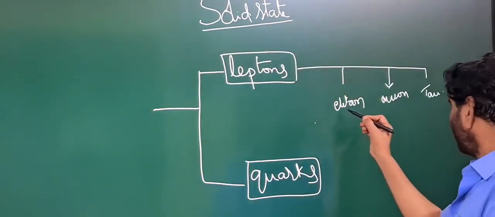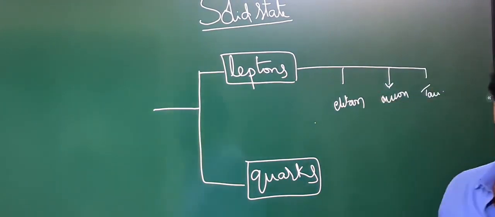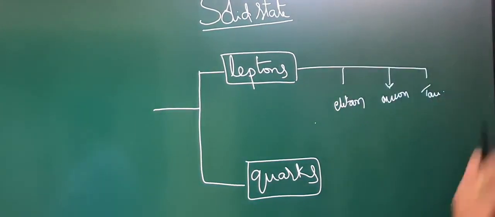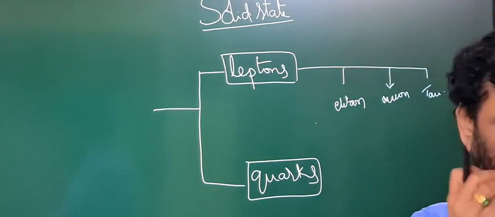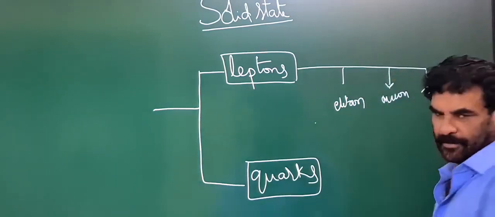So there are three fundamental particles in the leptons and their antimatter particles, 3 plus 3, 6.